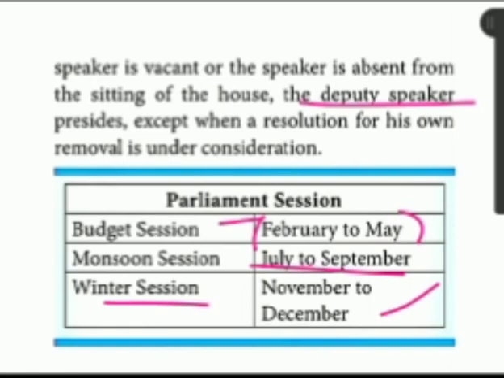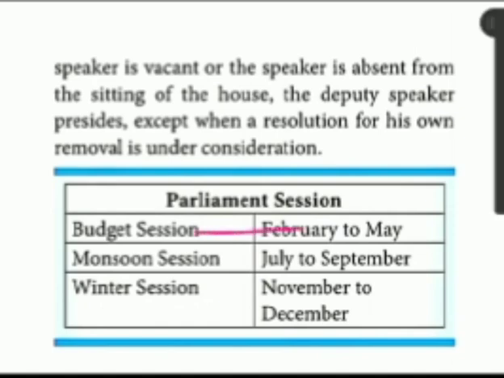They won't ask you such a question, but you should understand what is given here. The parliament has three sessions: budget session, February to May; monsoon session, July to September; and winter session, November to December. Such a way it is given, children.